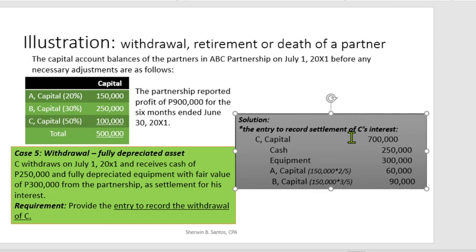Kay A and B capital. So, therefore, madadagdagan ang capital ng remaining partners, prorated using the new profit and loss 2:3 for A and B respectively. So 150 times 2 over 5, 60,000. For B capital, 150 times 3 over 5, 90,000.